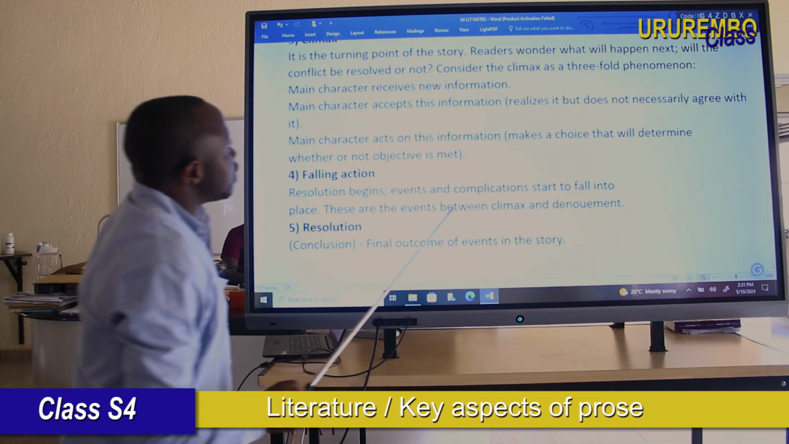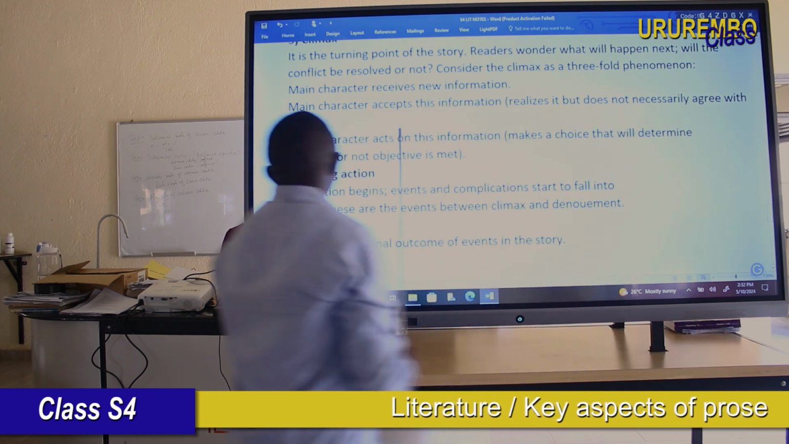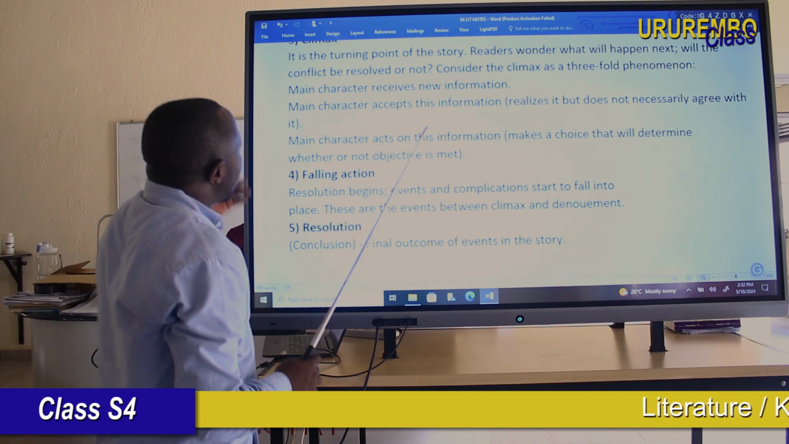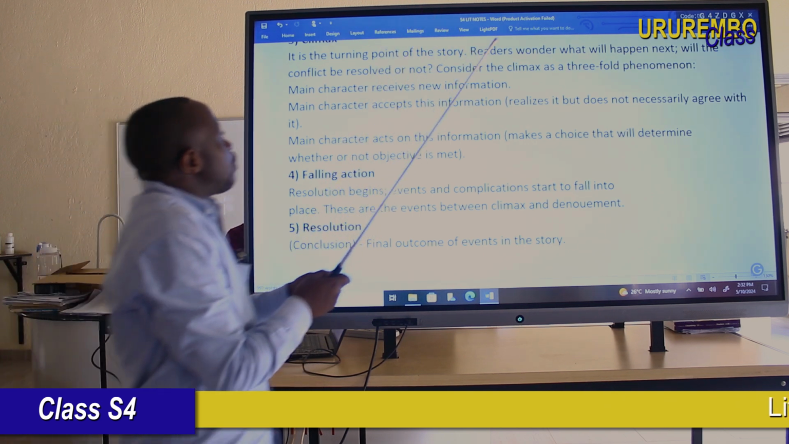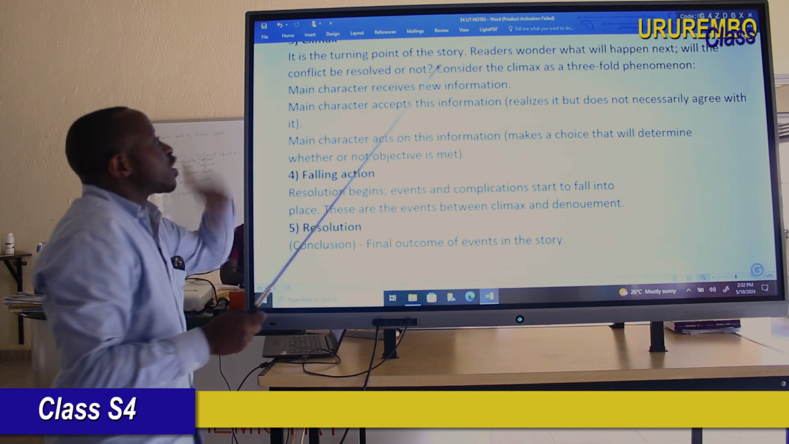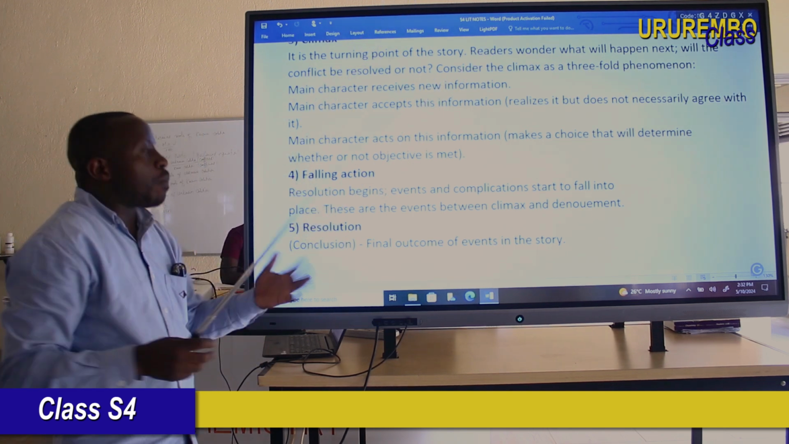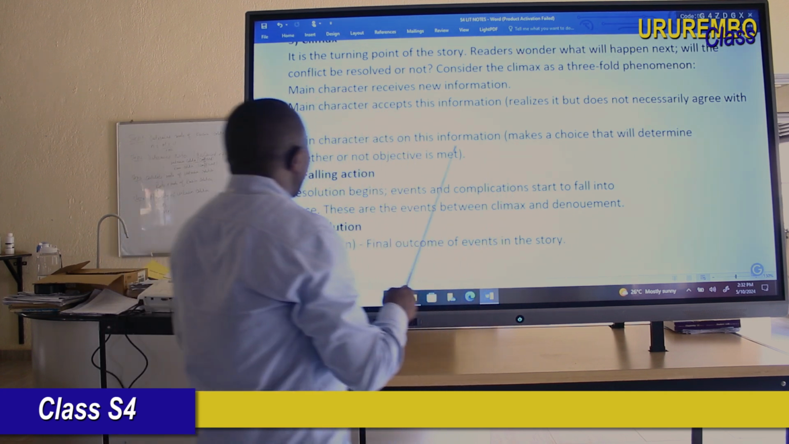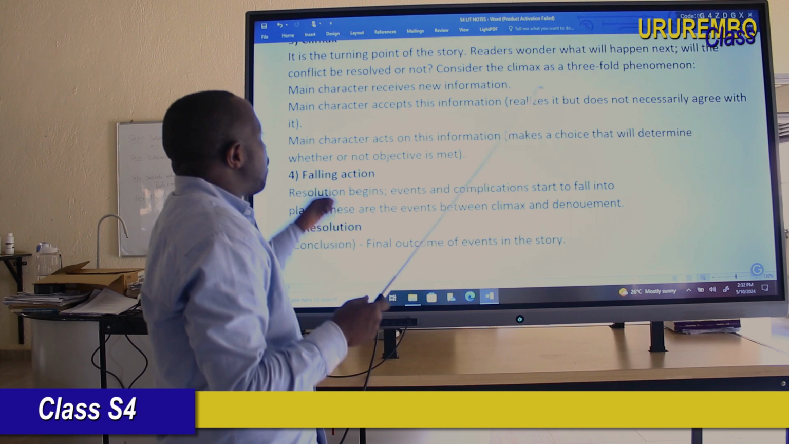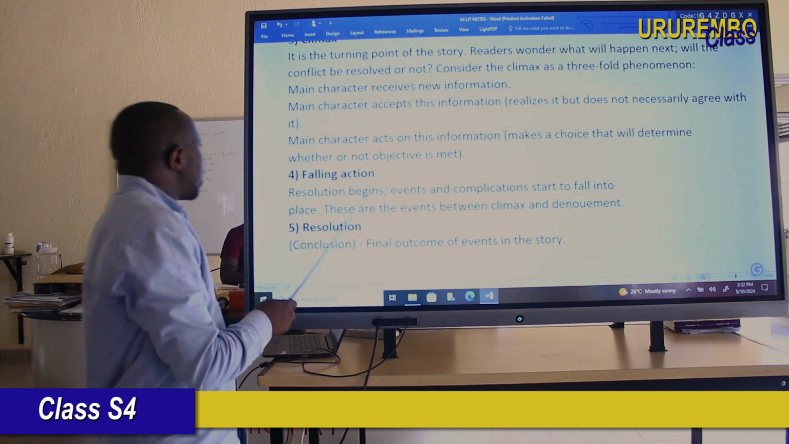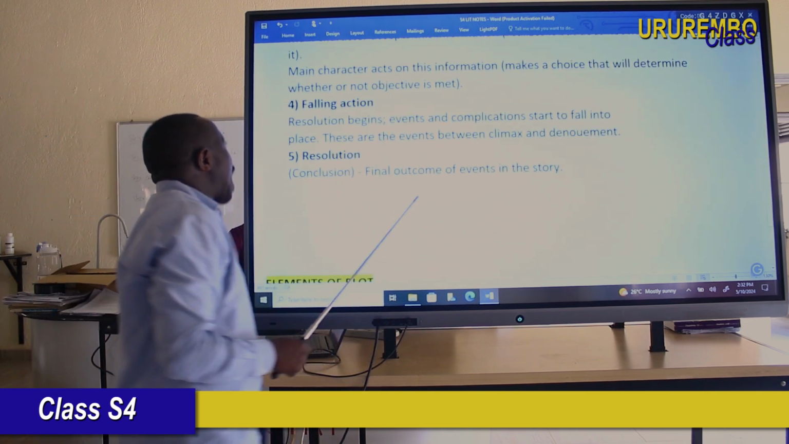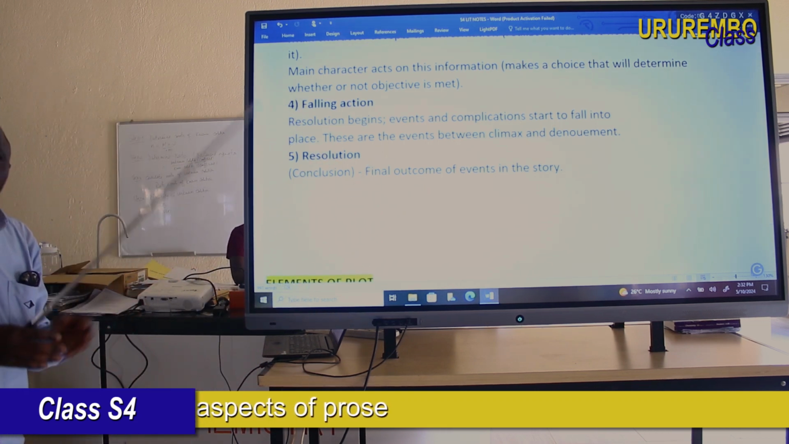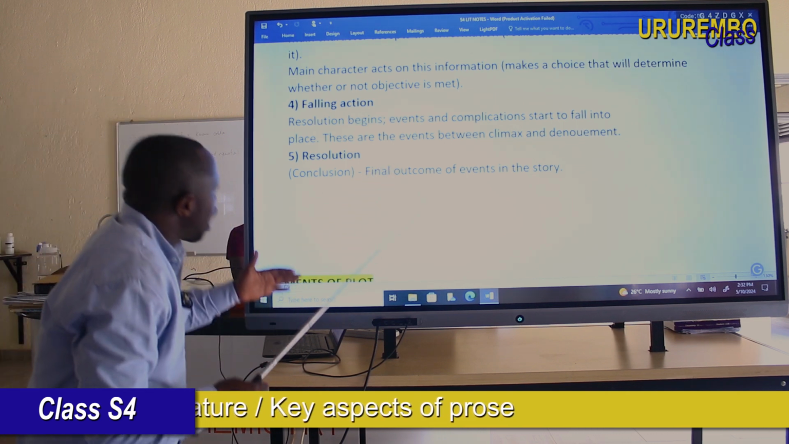now the main character, this is a threefold phenomenon. Here, the main character receives new information. Okay? And then the main character accepts this information. But by accepting this information, he or she will start reacting to what to do about it. The main character acts now, starts acting about the information he has received. Okay? Then in acting, the first part of a plot comes in, which is called the falling action.